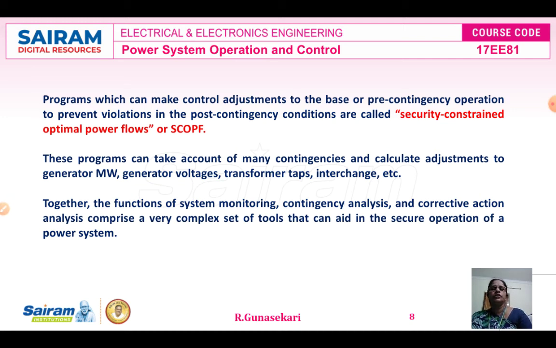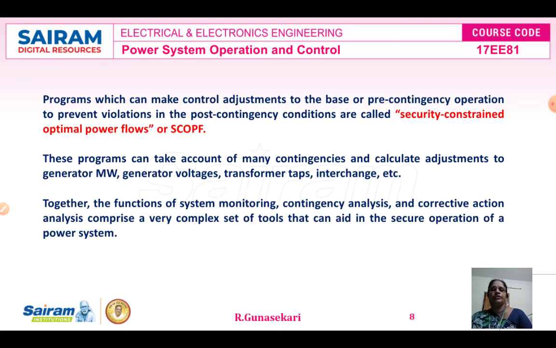What you understood is that the programs which can make control adjustments to the base or pre-contingency operation to prevent violations in the post contingency conditions are called the security constrained optimal power flow.